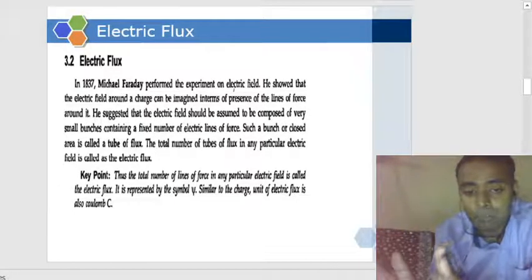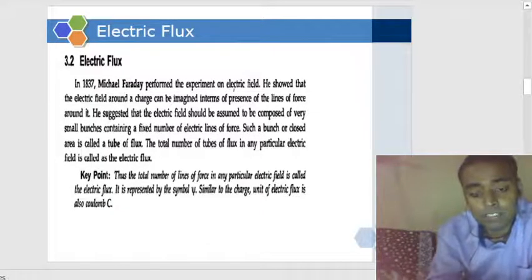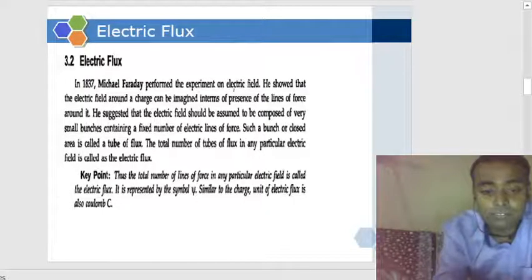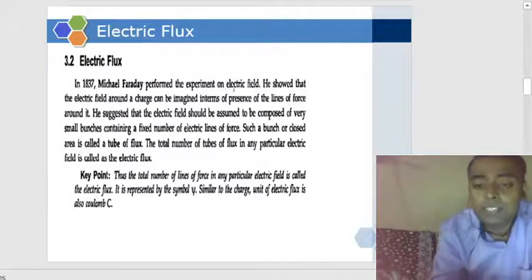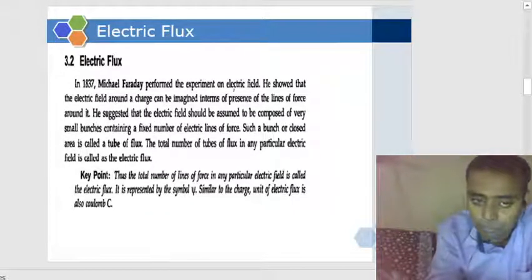So what will be the unit? Of course, it's a charge, so the unit will be coulomb. The unit of electric flux will be the same as the unit of charge, that is coulomb. Understood?